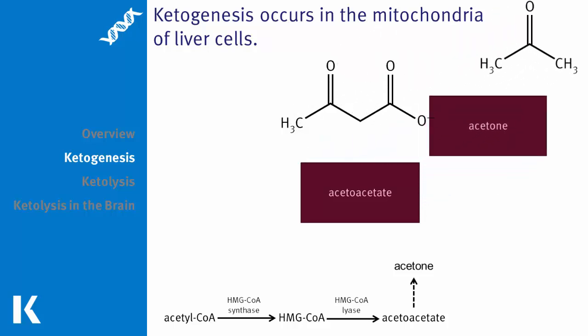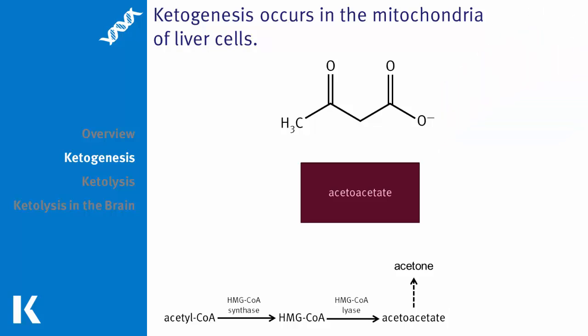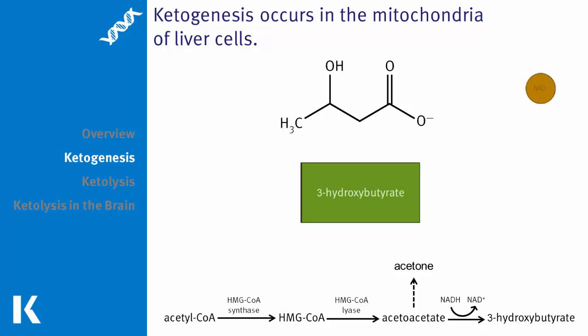Acetoacetate can break down without the need of enzymes to release CO2 and acetone, which can be transported in the blood. If too much acetone is produced, it can lead to ketoacidosis, a potentially dangerous medical condition in which the pH of the blood decreases. Enzymatically, acetoacetate can be reduced by a molecule of NADH to form 3-hydroxybutyrate and a molecule of NAD+. Both acetoacetate and 3-hydroxybutyrate can then be transported in the blood and used for energy in various tissues.